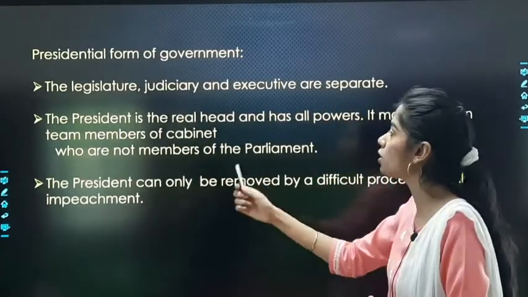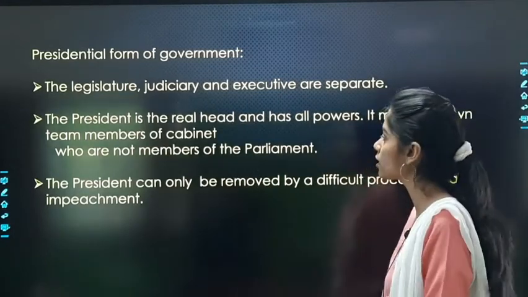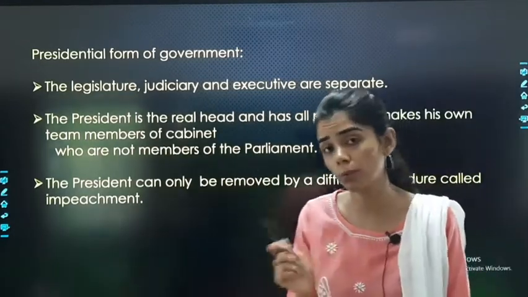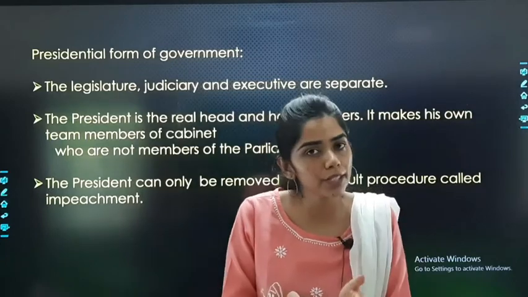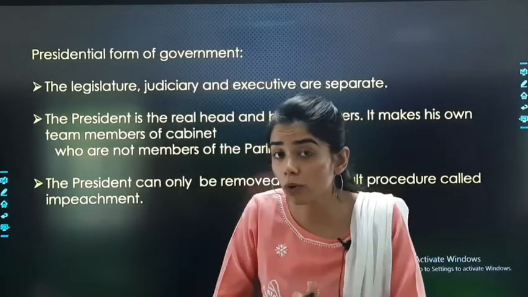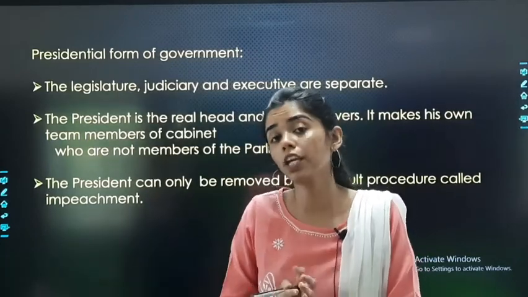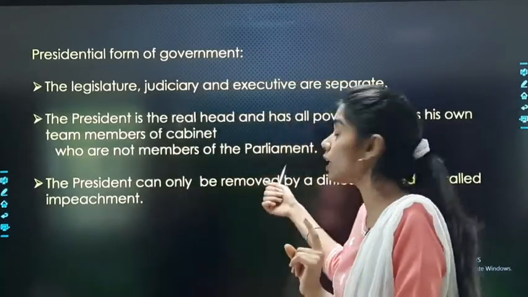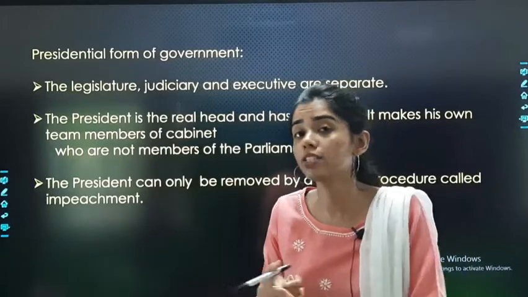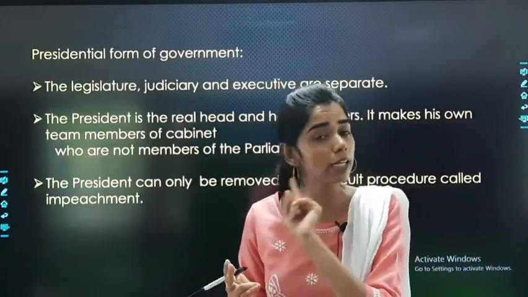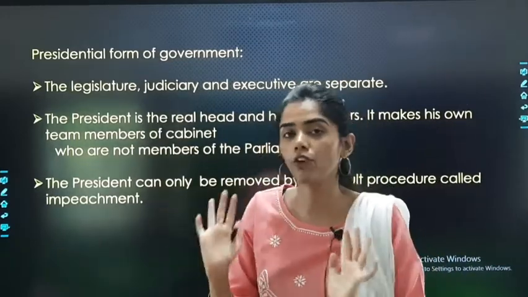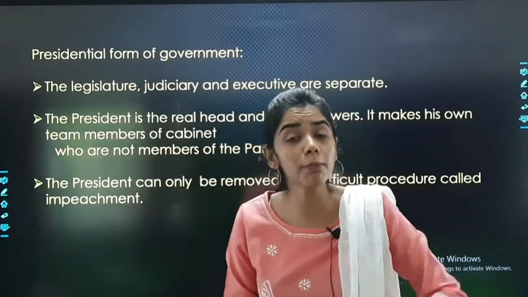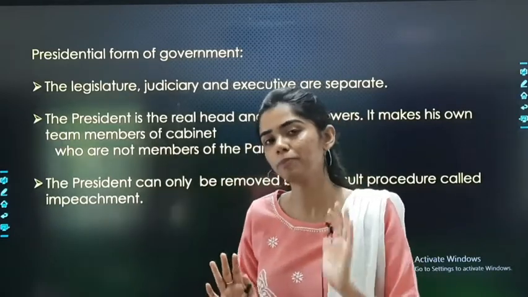The president makes his own team members of cabinet who are not members of the parliament. See, what does the president do? He makes his own team. Now this team, that is the cabinet members, are not part of the parliament, that is the legislature or executive. They are separate from it. They are only part of the president's team.